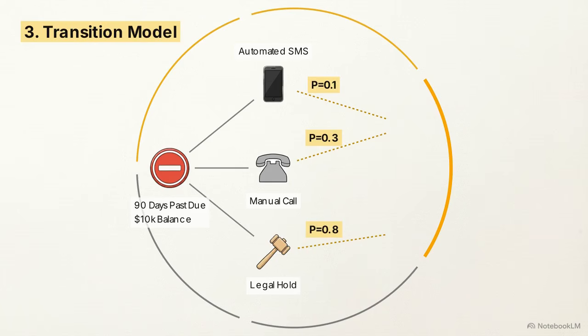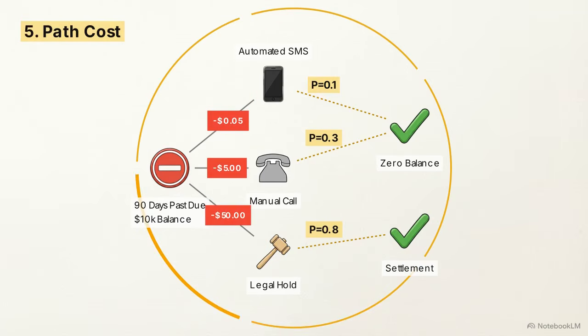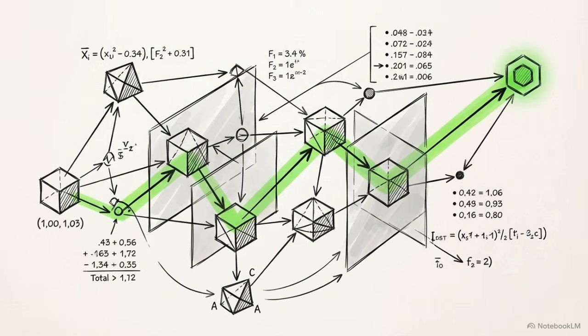Fourth is the goal test. This is the strict condition for success. Here, the test returns true only if the account reaches a zero balance or the agent secures a legally binding settlement. Finally, we have the path cost. This is a function that assigns a numeric cost to each action, accounting for staffing, vendor fees, or reputational damage. Defining these 5 pillars turns debt collection into a solvable equation. The agent computes the sequence of actions that reaches the goal state while minimizing total cost.